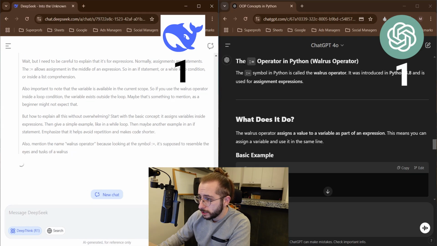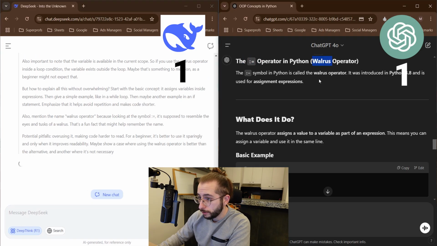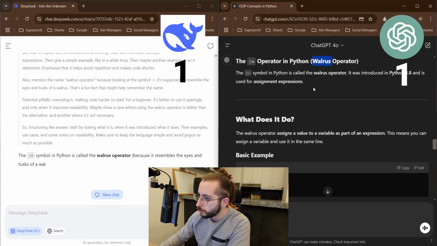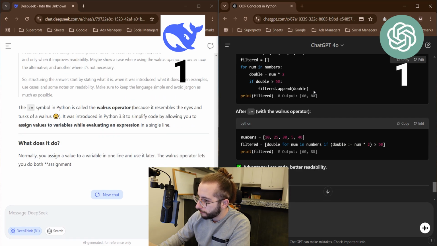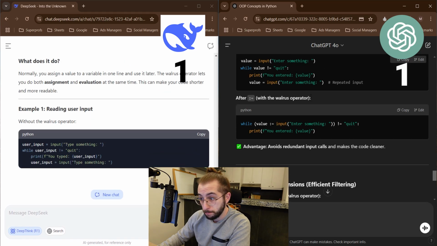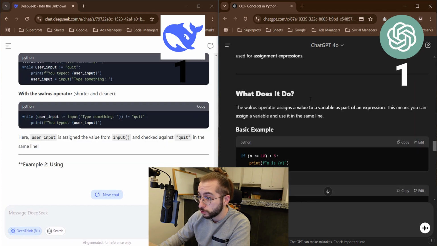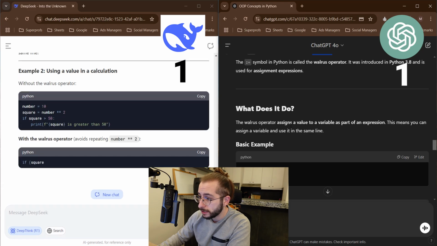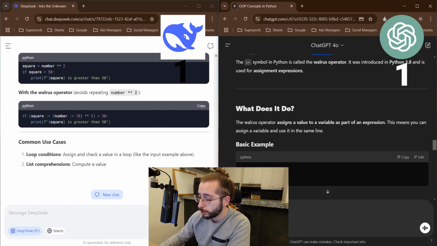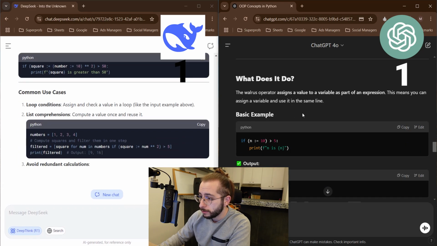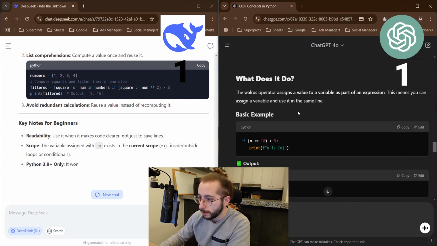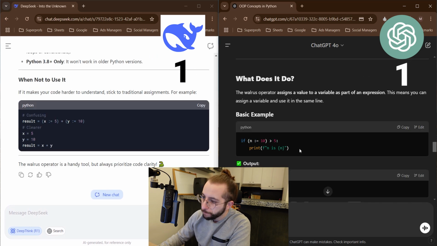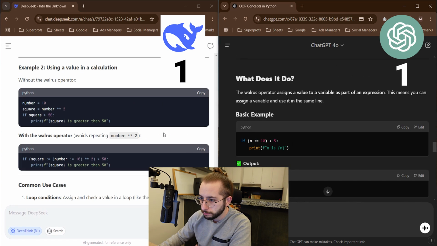So this operator, the Walrus operator, and by the way, did you notice that it got a bit faster with chat? I don't know if this is a factor. So what does it do? The Walrus operator assigns a value to a variable as part of an expression. This means that the variable is used on the same line. Okay, so this is the basic use of it. It's a fairly good explanation.